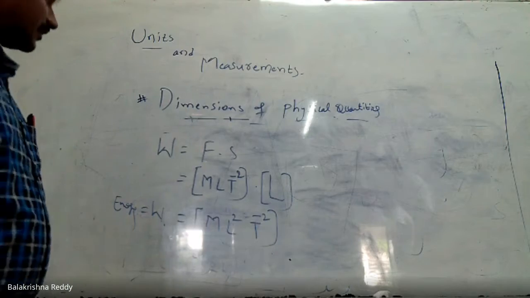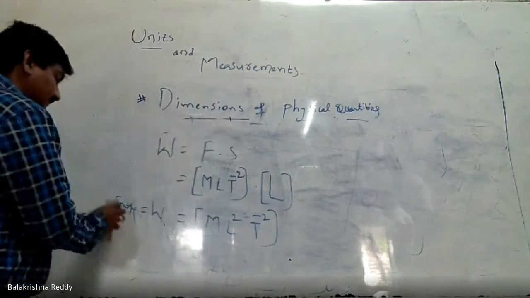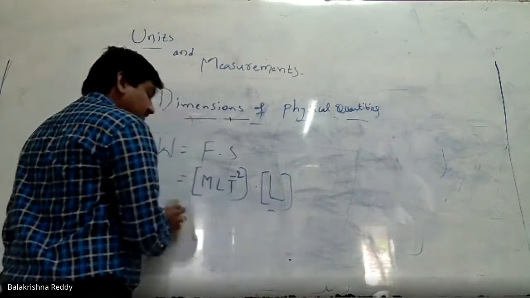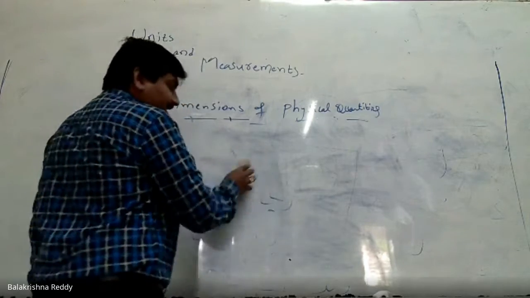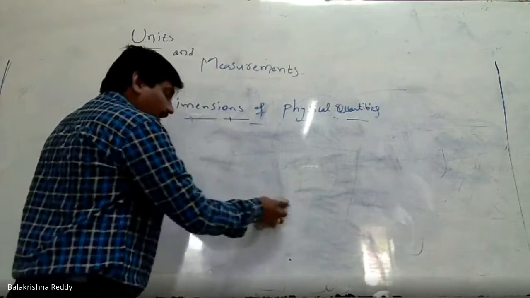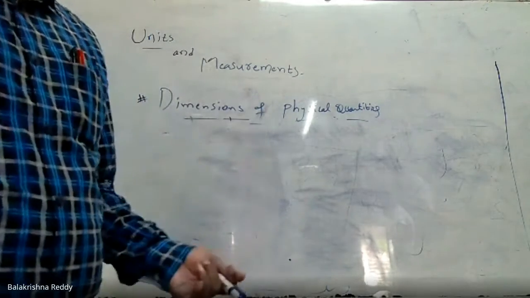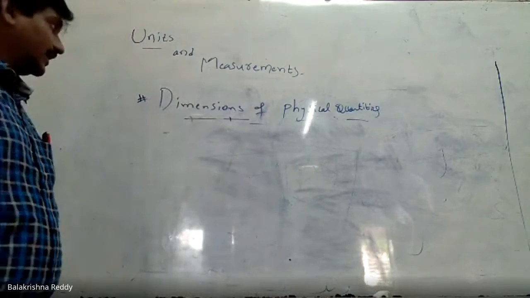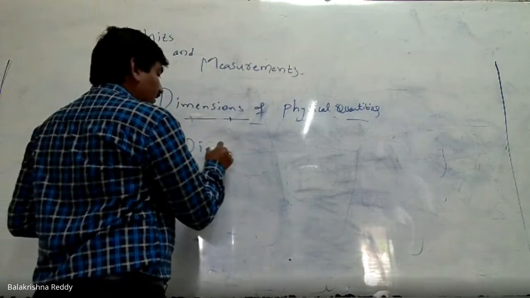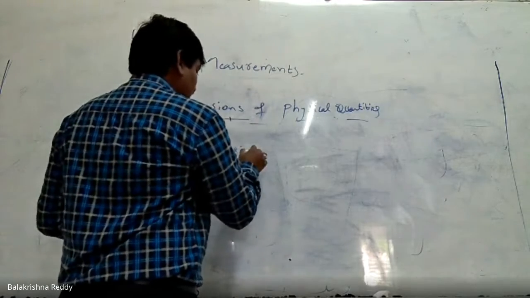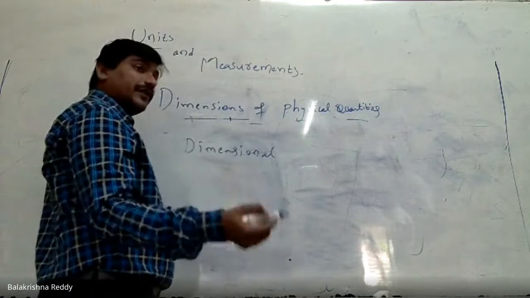So now you understood how to write dimension formulas, right? Now, dimensional equations. How we can obtain dimensional equations is important. Dimensional equations we can always obtain by using the fundamental physical quantities, which are equated to the dimension formulas.